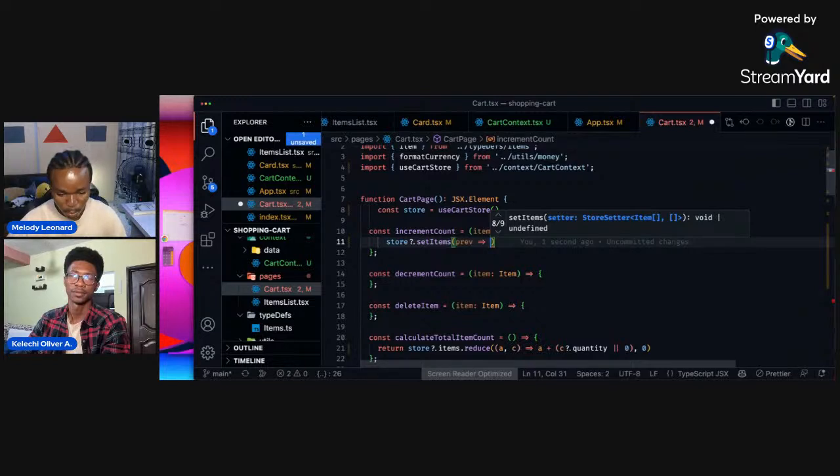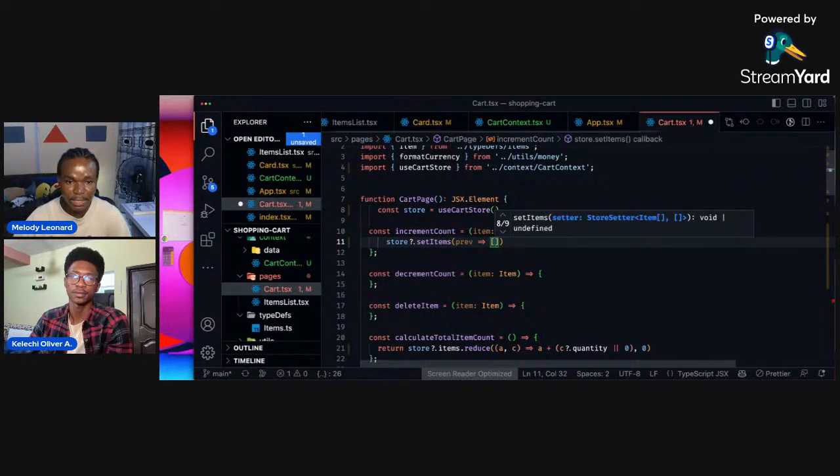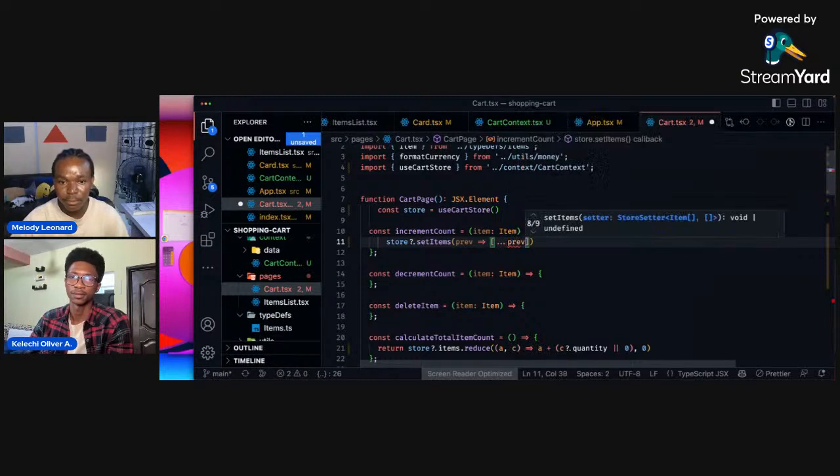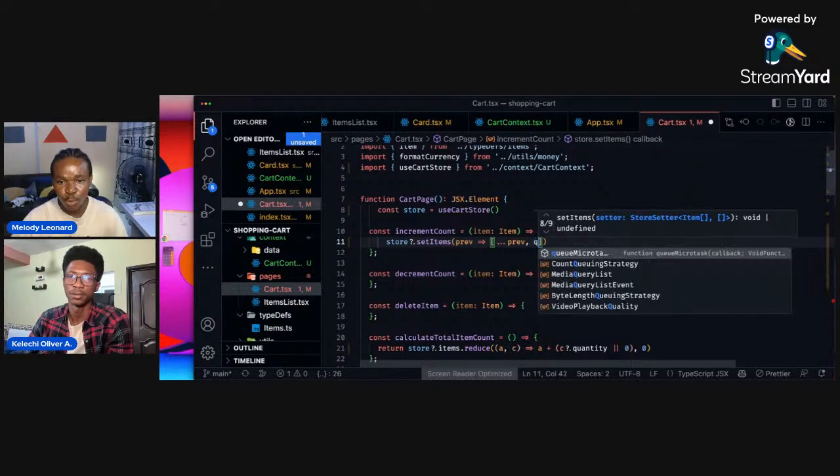So we could say something like this. First off, we want to have an array, and this is the previous value you're getting. You could spread this previous value and add a quantity to it, right?